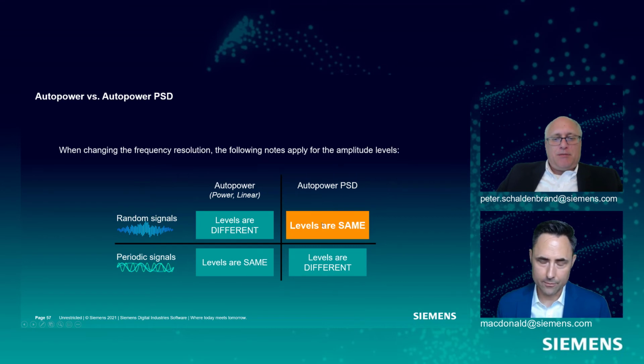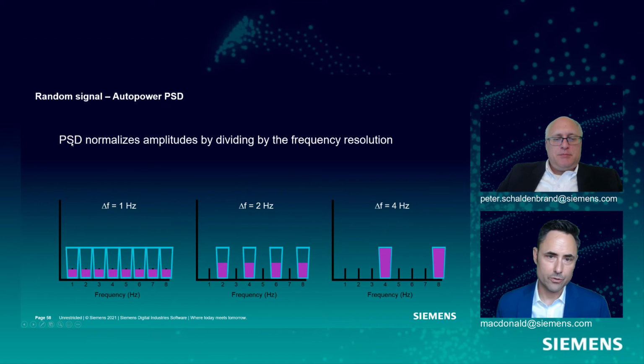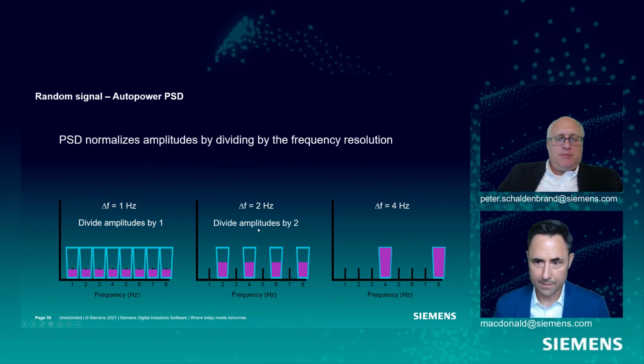We're going to take a look now if we did a PSD in these cases instead. So remember, the PSD takes the auto power and divides it by the frequency resolution, right? That's what the PSD is. And so in each of these cases, we're going to divide the amplitudes by 1. Here, we're going to divide the amplitudes by 2, so these will get cut in half, because they're 2 hertz apart.